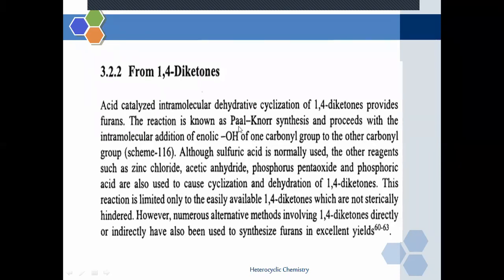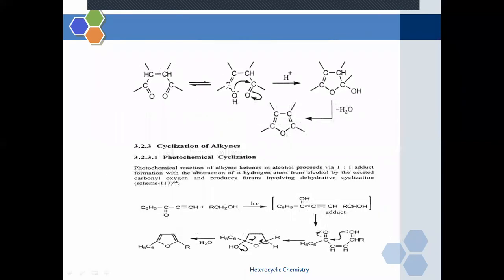This is also known as the Paal-Knorr synthesis, which is an intramolecular cyclization. Both oxygen atoms have lone pairs of electrons, so the oxygen atom is an electron rich species, but the carbonyl carbon atoms are electron deficient species.